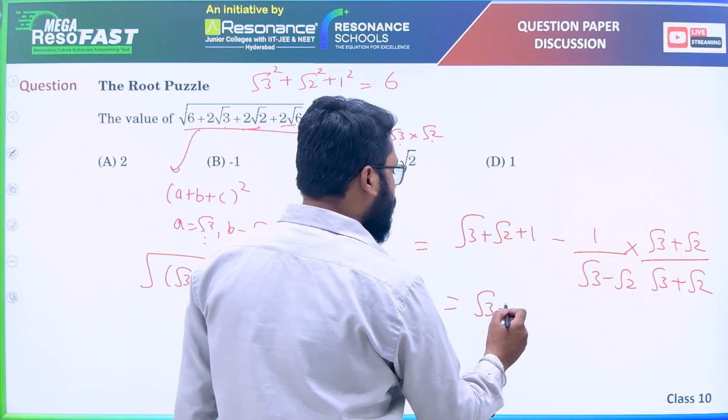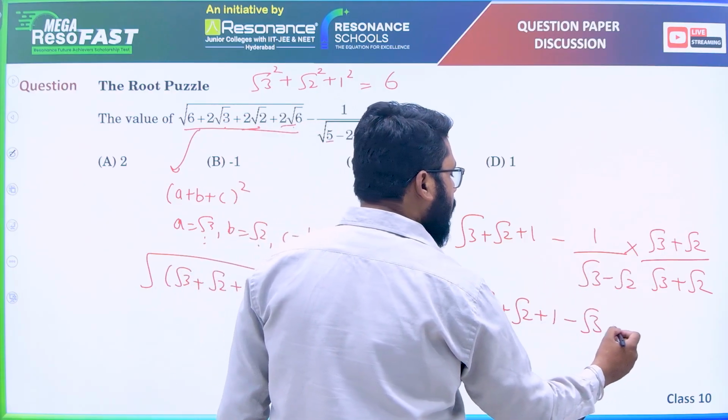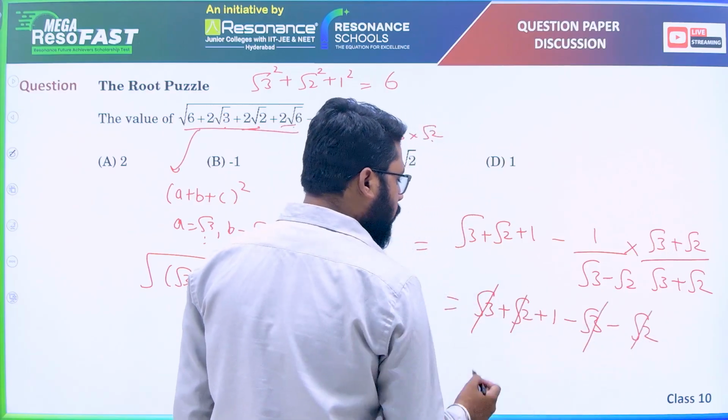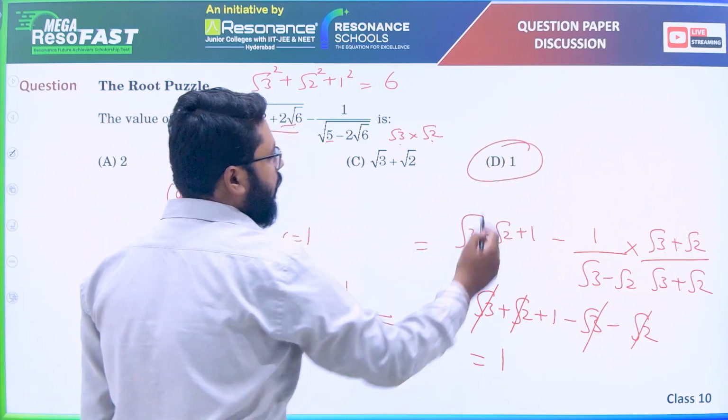So root 3 plus root 2 plus 1, minus will change the sign, minus root 3 minus root 2. Plus root 3 minus root 3 cancelled. Plus root 2 minus root 2 cancelled. Only 1 is left. So option D, 1, is correct. Okay.